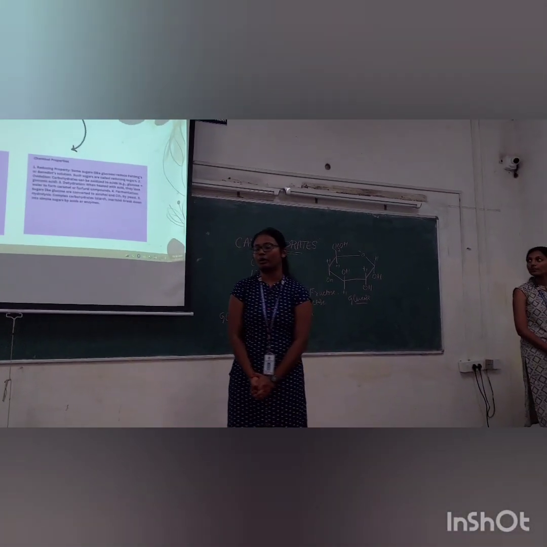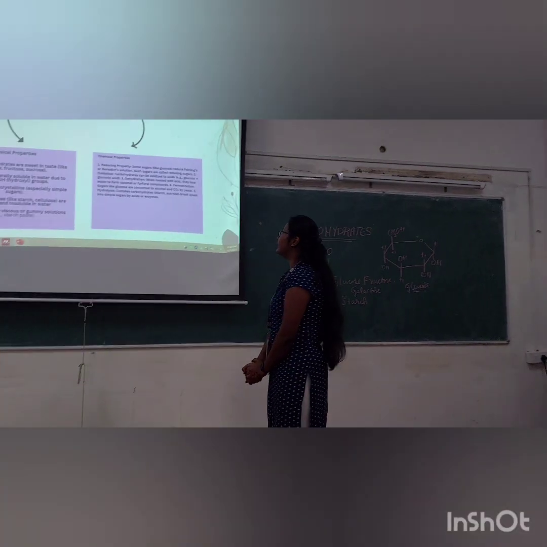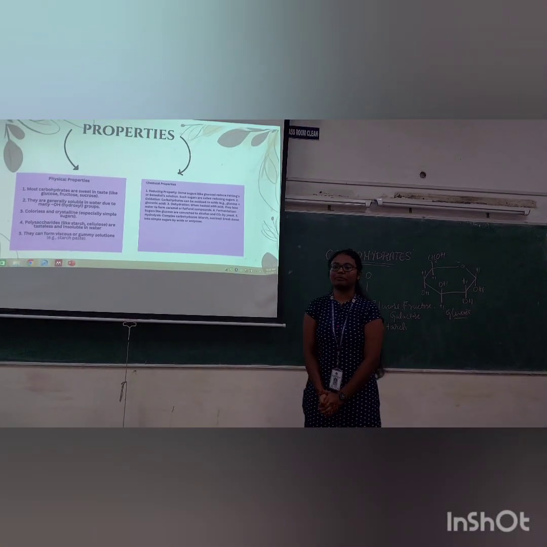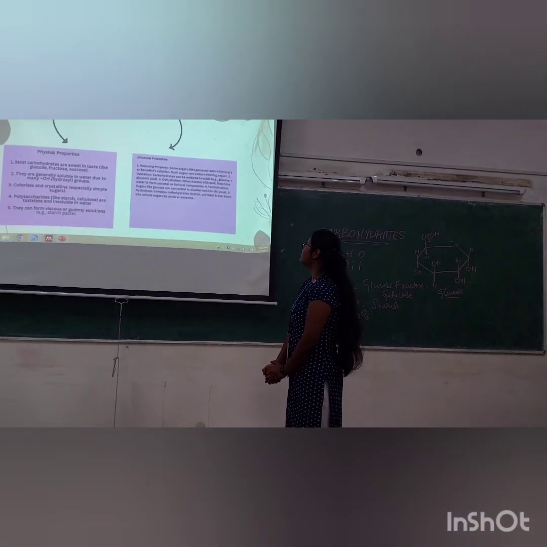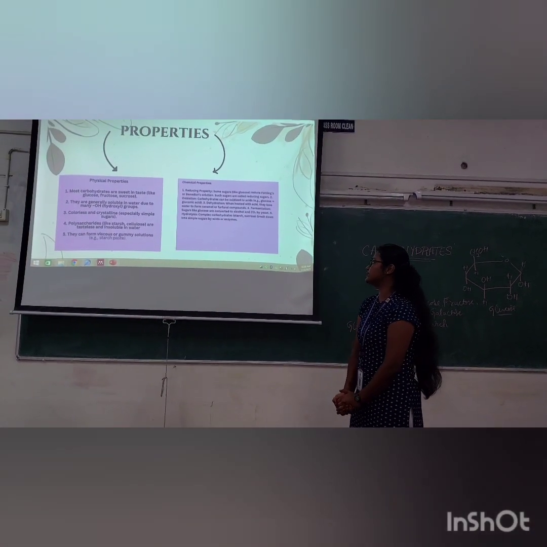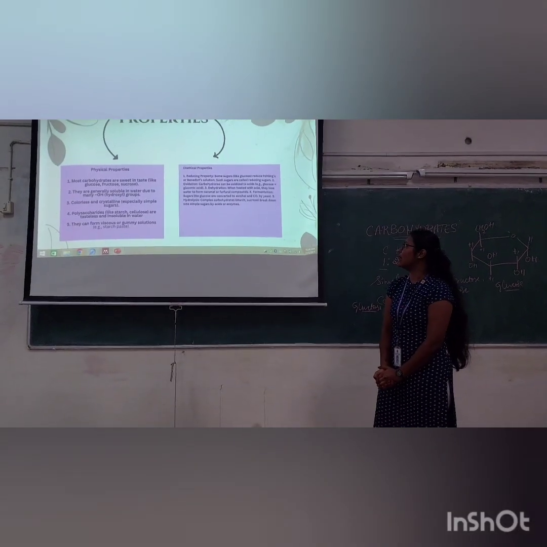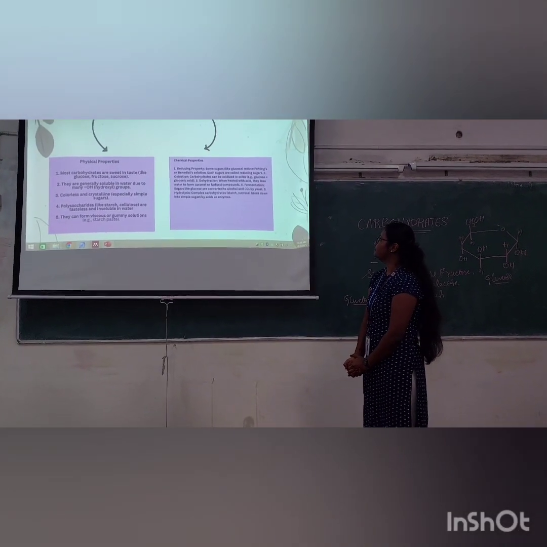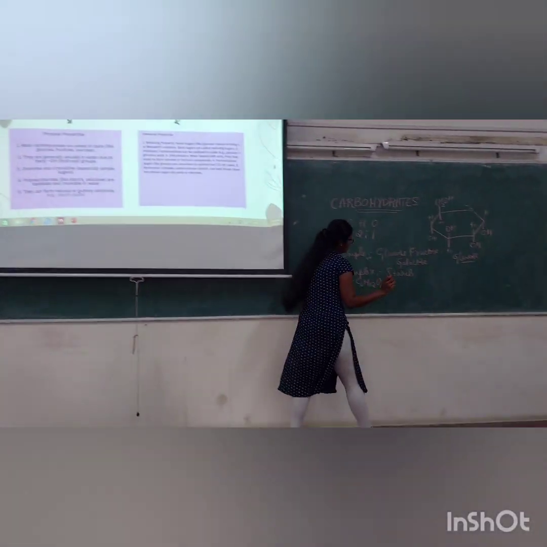First is reducing property. Some sugars like glucose reduce Fehling's or Benedict's solution, which can be done in the laboratory, and such sugars are also called reducing sugars. Second one, oxidation. Carbohydrates can be oxidized to acids. For example, glucose converts into, I will show you.